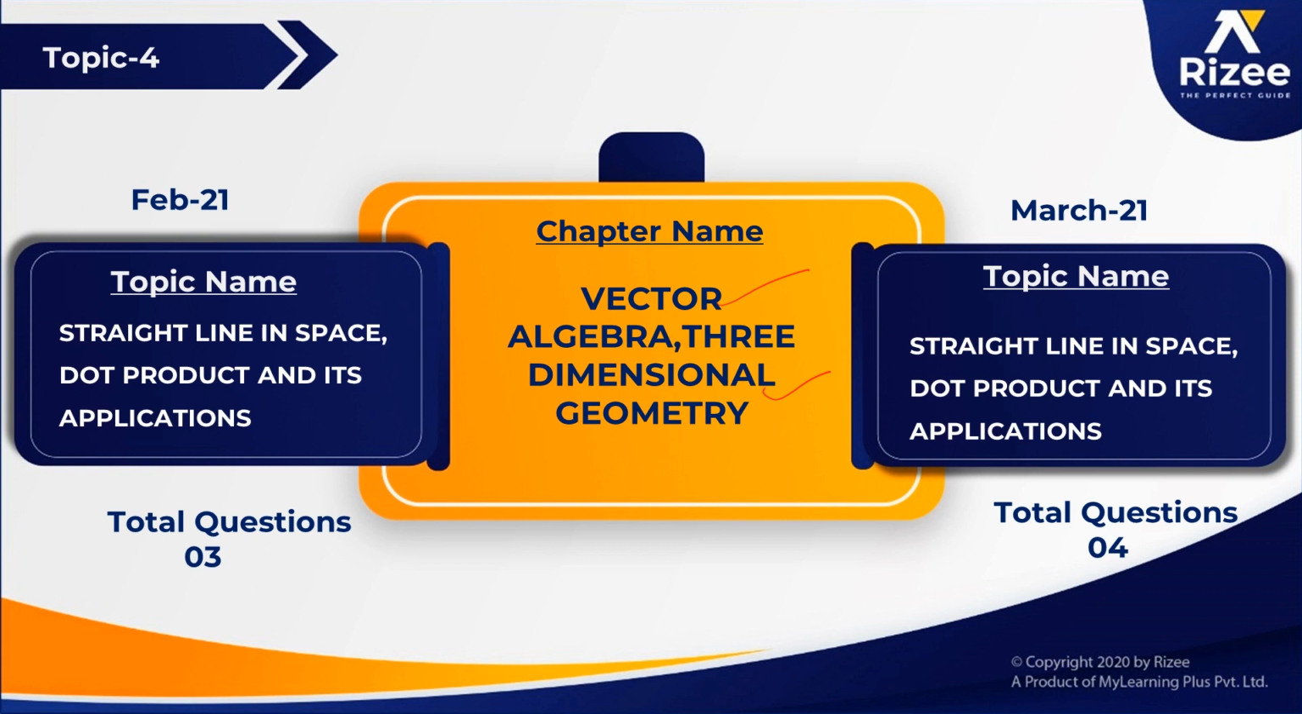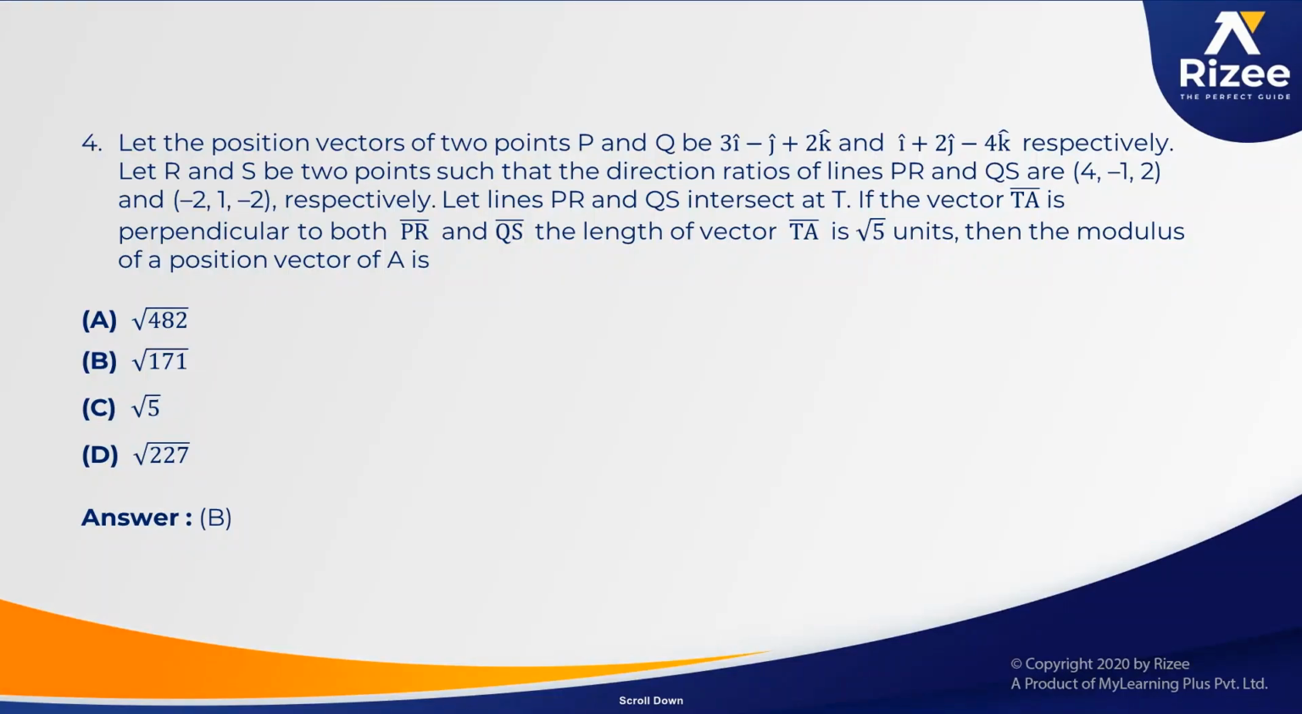So the topic name is straight line in space, and the other topic is dot product and its applications. Most of the questions are asked from dot product. In February session 3 questions and March session 4. Out of these 7 questions I am explaining one question here.